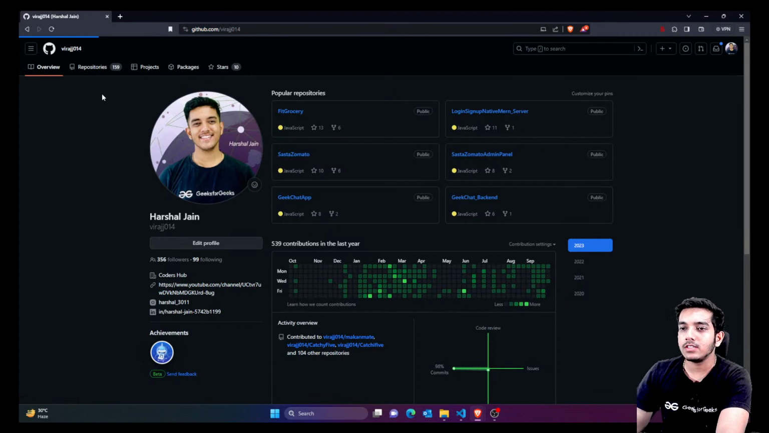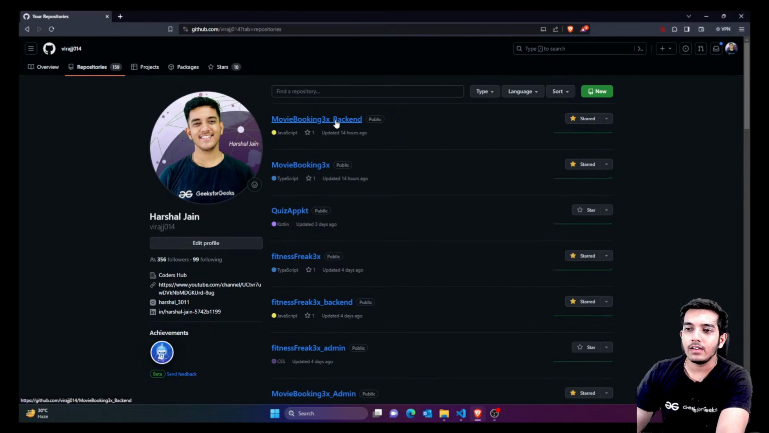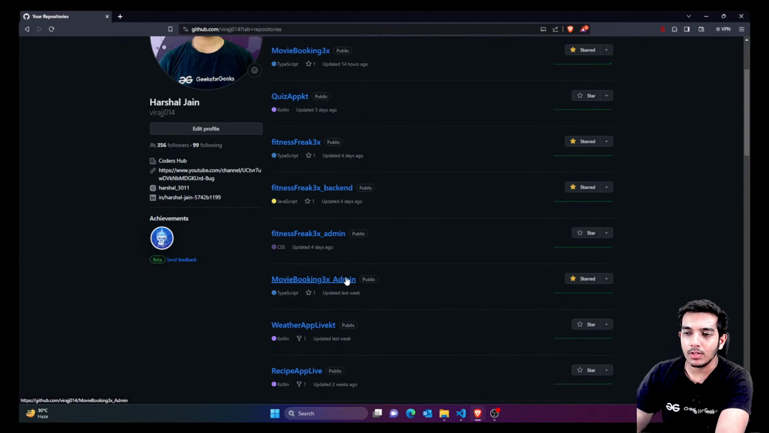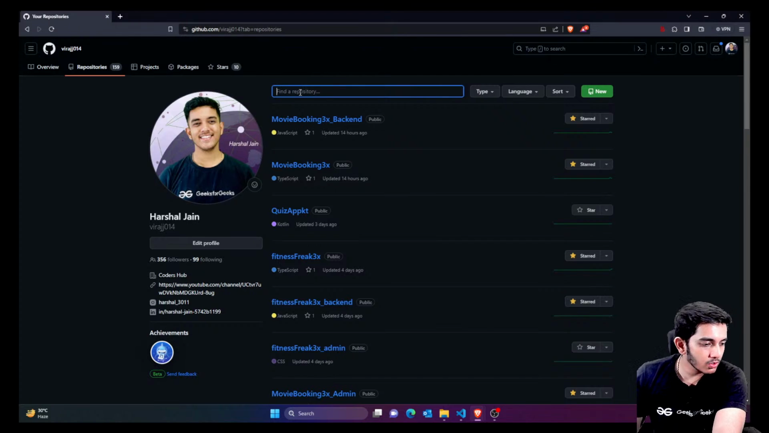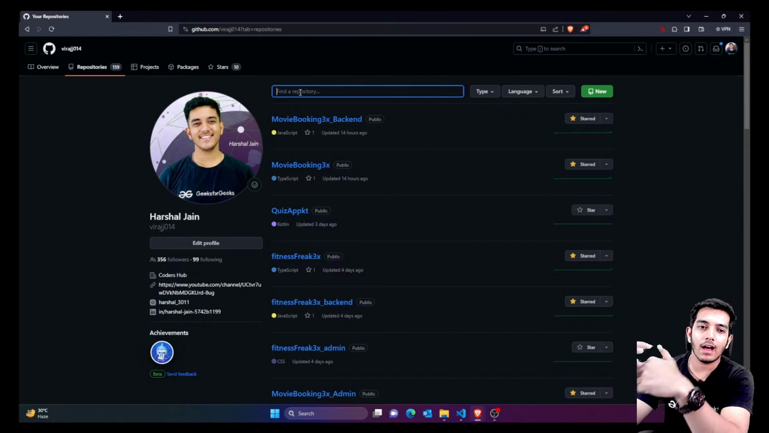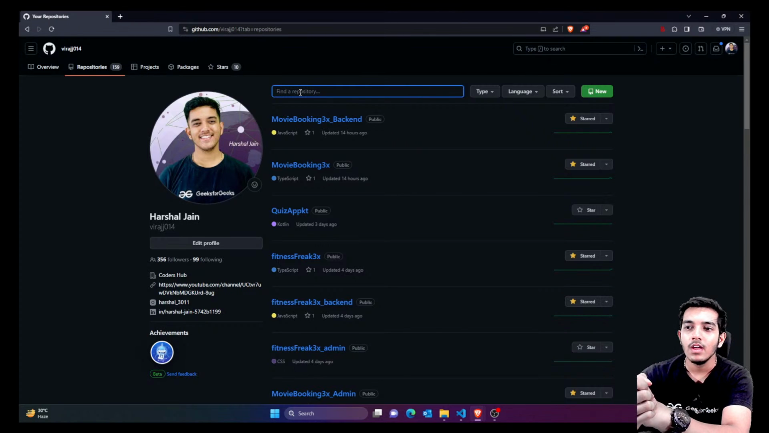Okay, so in the repositories, just go into repositories, and here you would get movie booking 3x backend, movie booking 3x, this is the front end, and one more is the admin, movie booking 3x admin. If you don't find these in future, you simply have to search the names here, you would find these. So the complete source code is available. If you don't have the source code, you can take it from here. You can clone the source code, or you can download it from here, right?